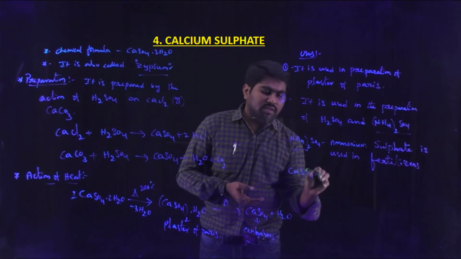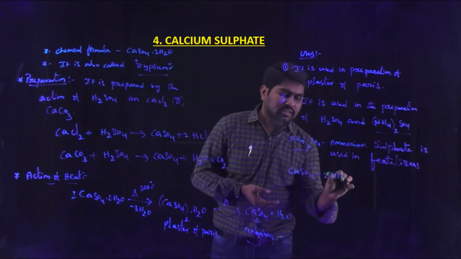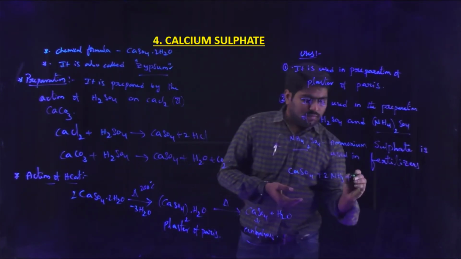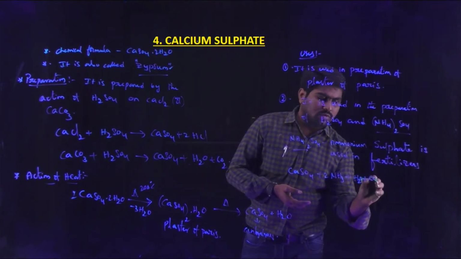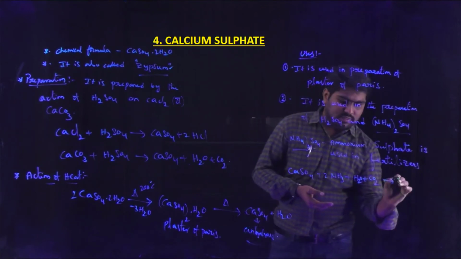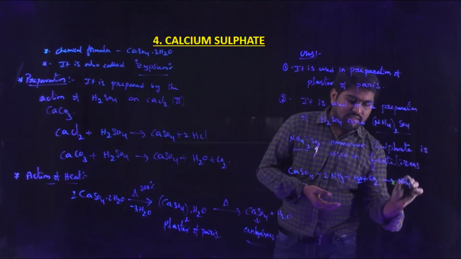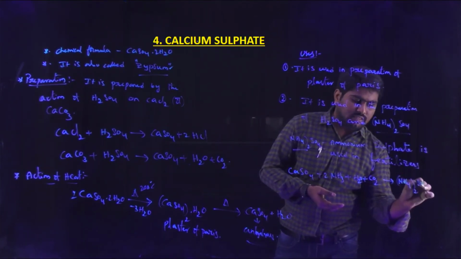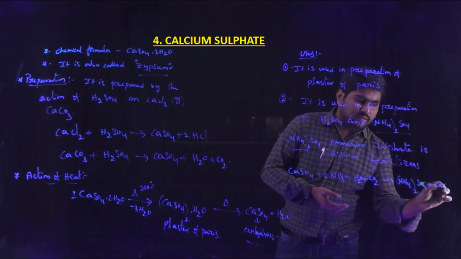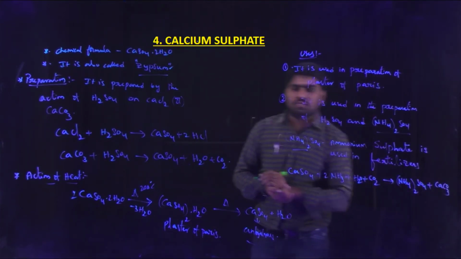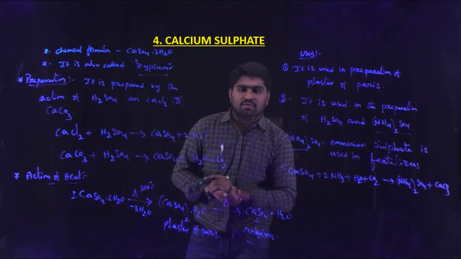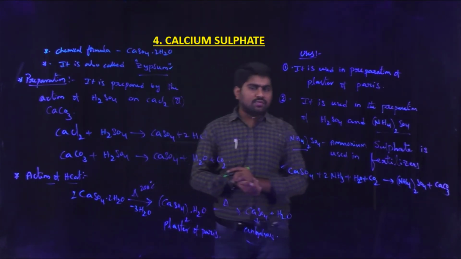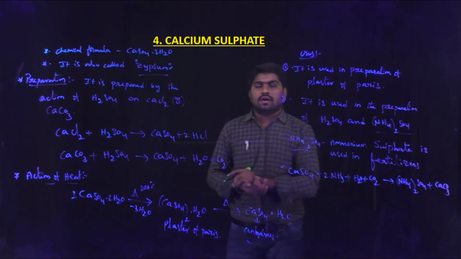Calcium sulfate plus 2 molecules of NH3 plus water plus CO2 produces (NH4)2SO4 plus CaCO3, calcium carbonate. So this is the preparation of one of the main constituents of fertilizers, that is ammonium sulfate.